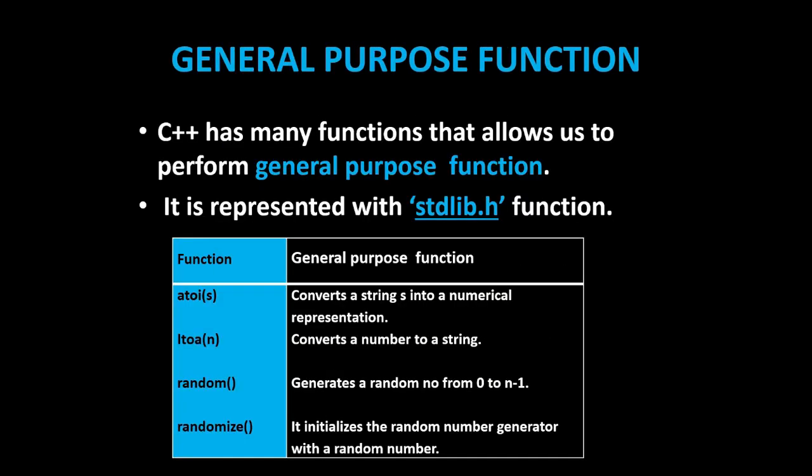General purpose functions. C++ has many functions that allow us to perform general purpose operations. It is represented with stdlib.h. Stdlib stands for standard library header file. So there are four. First one converts a string into a numerical representation. Second one converts a number into a string. Third one, random, generates a random number from 0 to n minus 1. Fourth one initializes the random number generator.